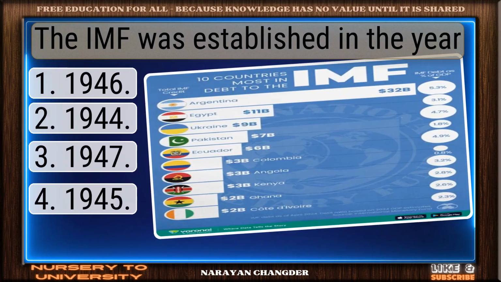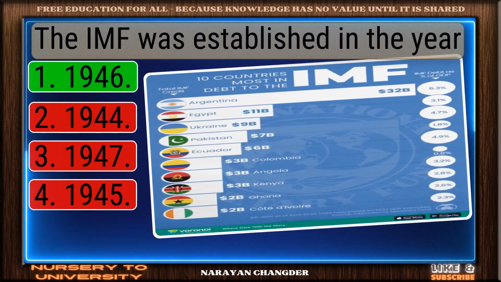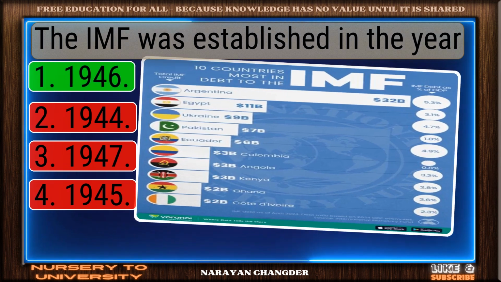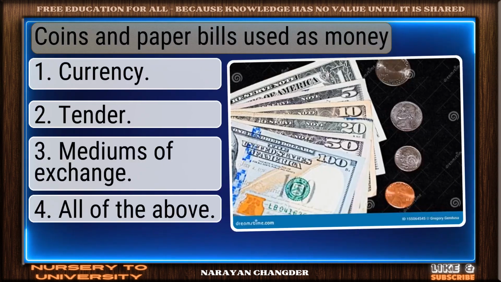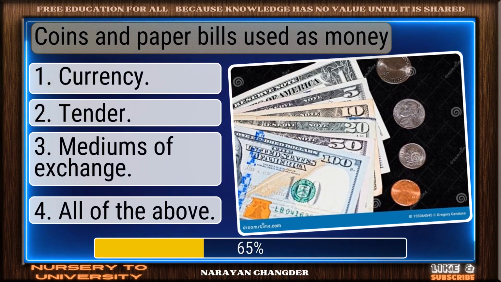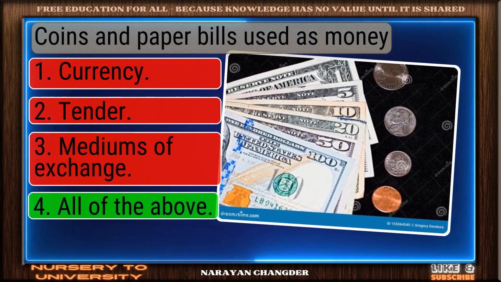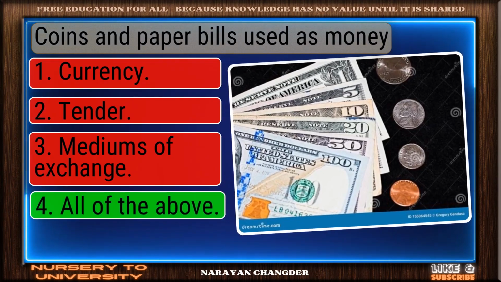The IMF was established in the year. Good job. Your answer 1946 works well here. Coins and paper bills used as money? Exactly. All of the above makes sense and it is the right choice.